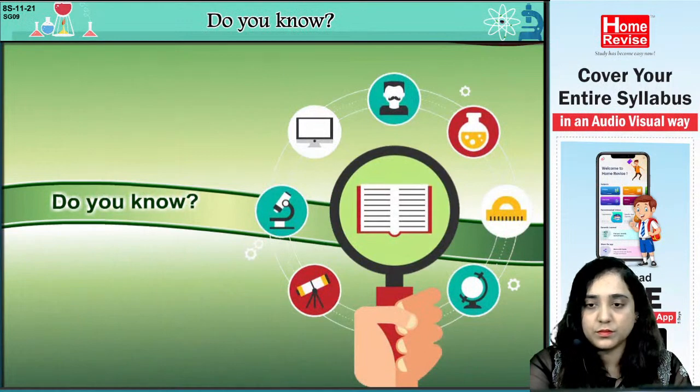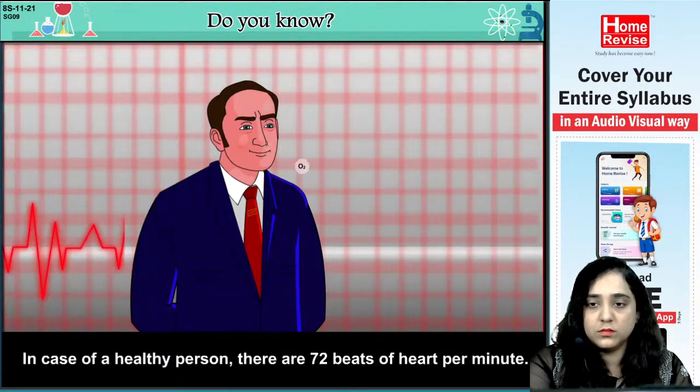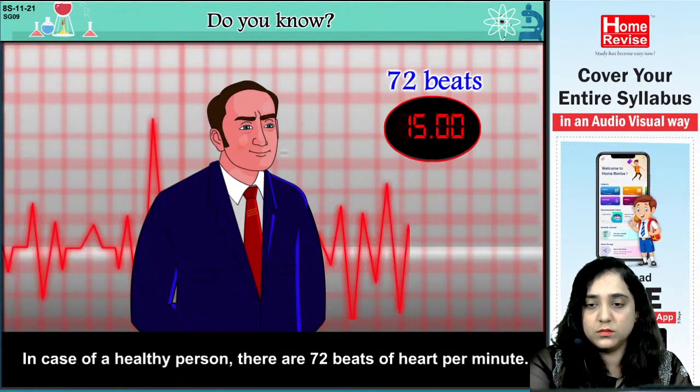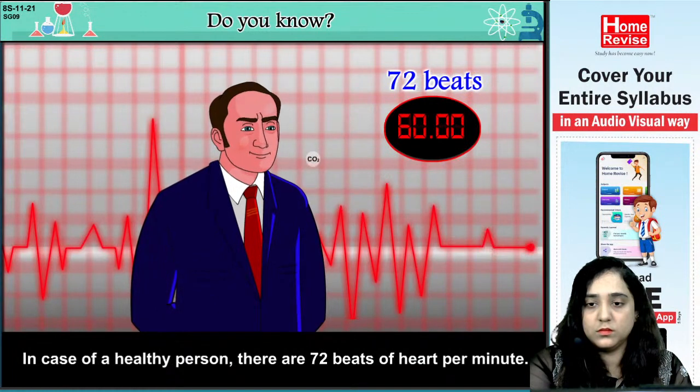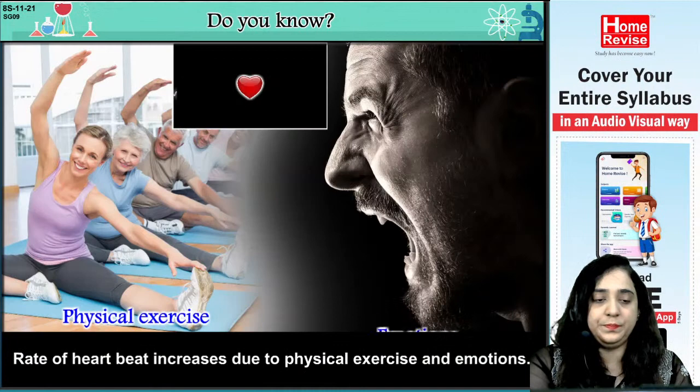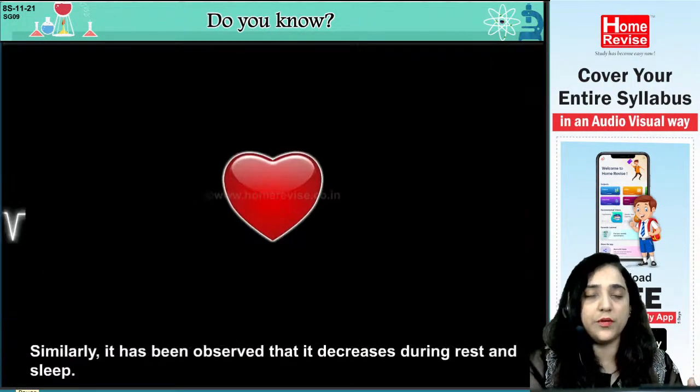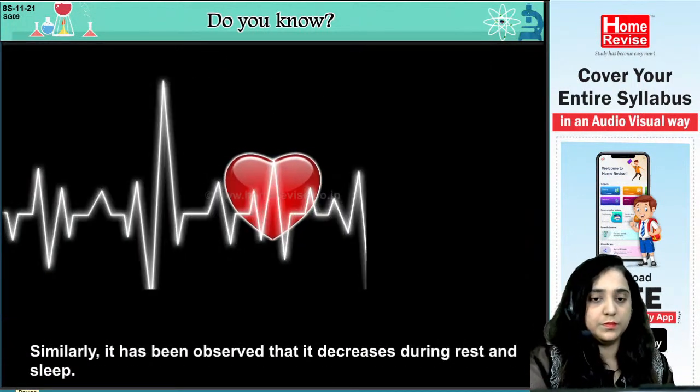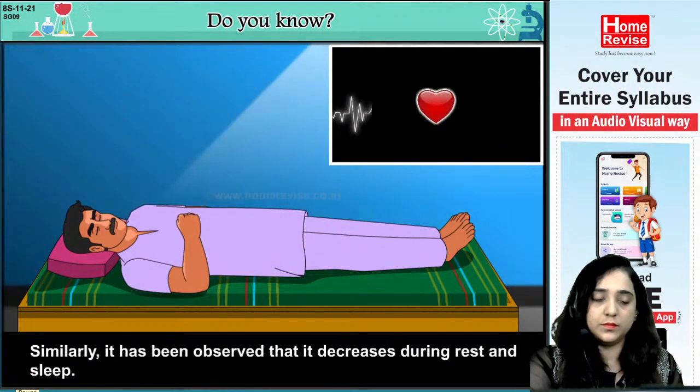Do you know, in case of a healthy person, there are 72 beats of heart per minute. Rate of heartbeat increases due to physical exercise and emotions. Yes, this is general knowledge. Similarly, please pay attention, it has been observed that it decreases during rest and sleep.